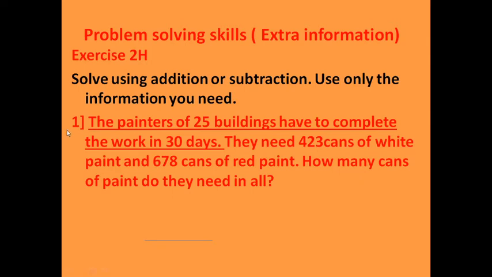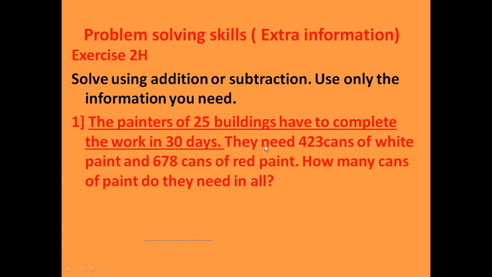So here, the painters of 25 buildings have to complete the work in 30 days. This is, yani, we did not take any information from this. We know only that the painters have 25 buildings and want to complete the work in 30 days.